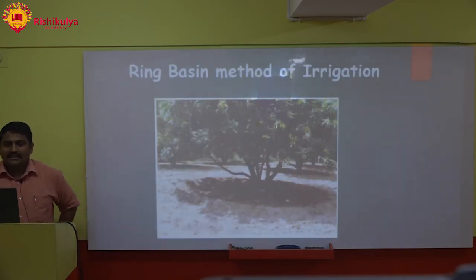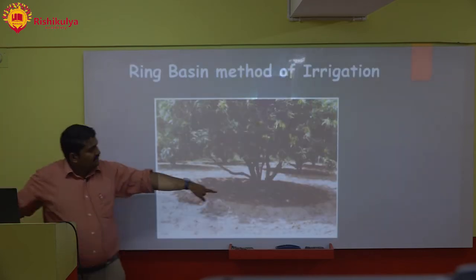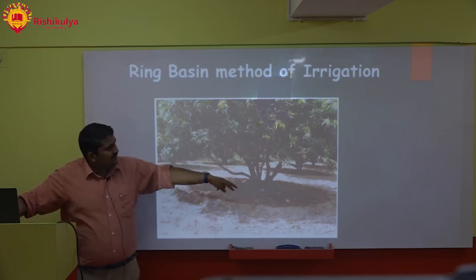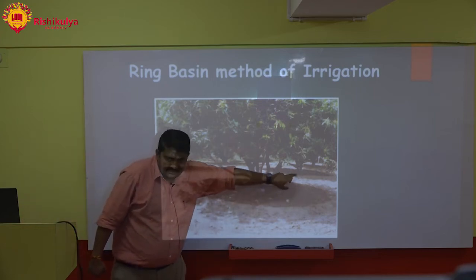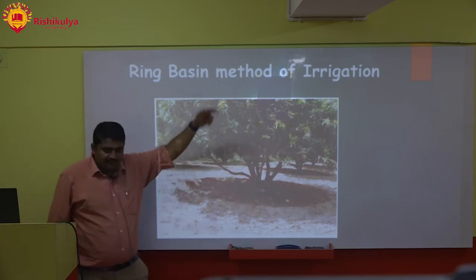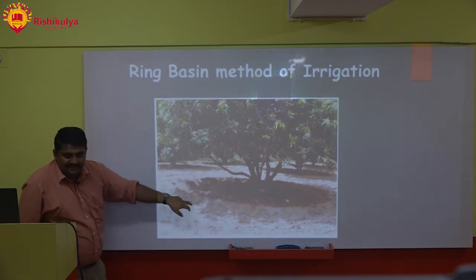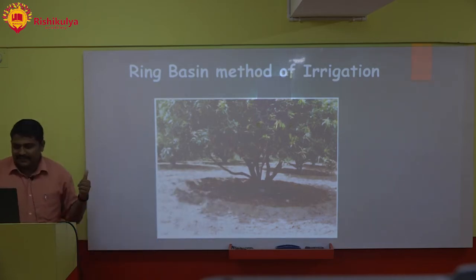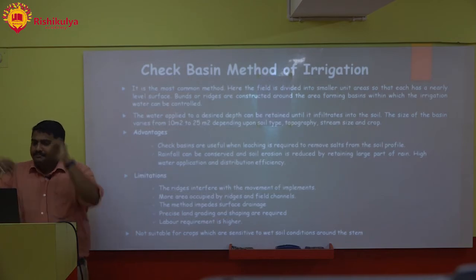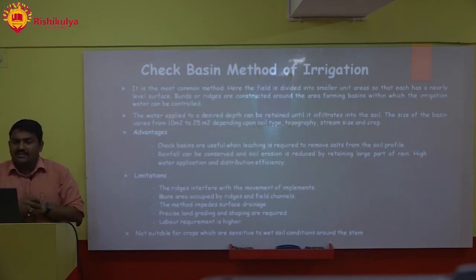Okay, you can see this ring basin method of irrigation. This ring is there. Sometimes there will be a connection between these two rings, so that once they apply water with force, it will go to the entire field. Then again it will go to the next basin and it will keep on moving ahead and ahead. Next is check basin method of irrigation.